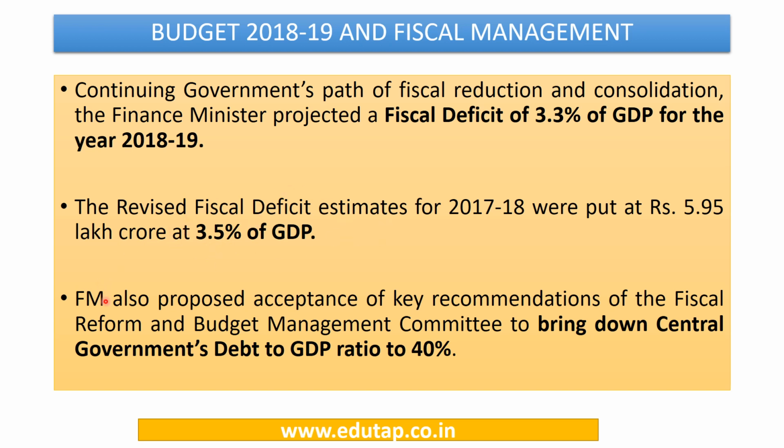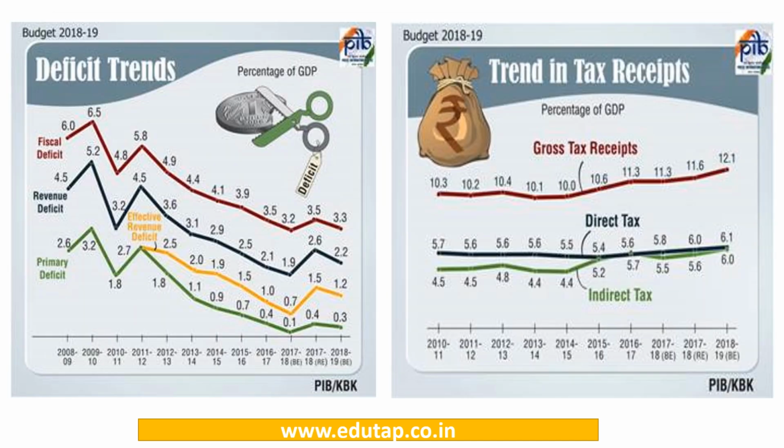The Finance Minister has also proposed acceptance of key recommendations of Fiscal Reform and Budget Management Committee, which proposed to bring down the central government's debt to GDP ratio to 40%. So it is proposed to use the government's debt as a key fiscal policy indicator, and for this purpose recommendations of this committee has been accepted, and it is proposed to bring down the central government's debt to GDP ratio to 40%. So these are the important fiscal trends which have been taken out from the Union Budget 2018-19.